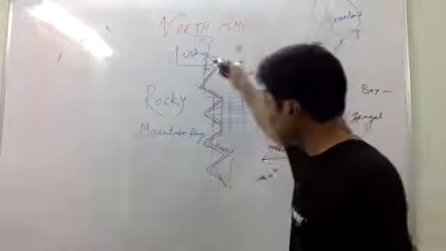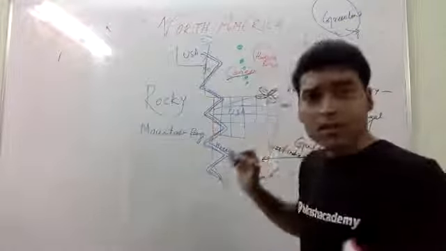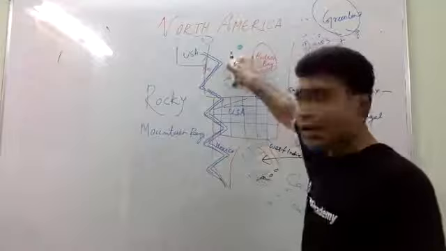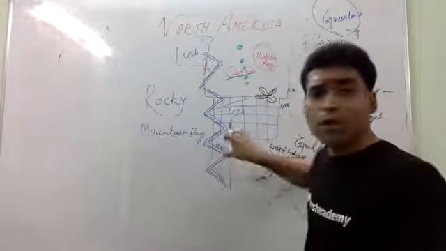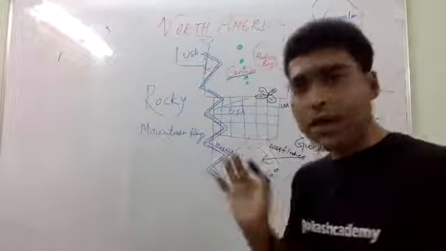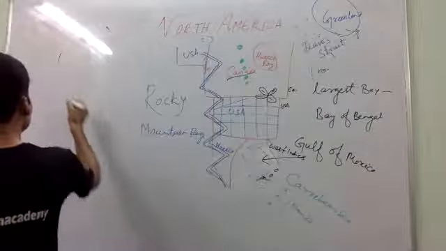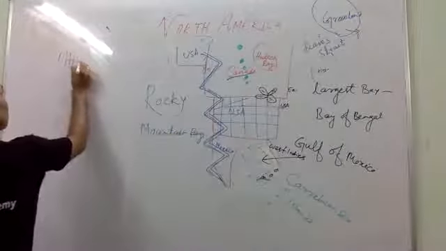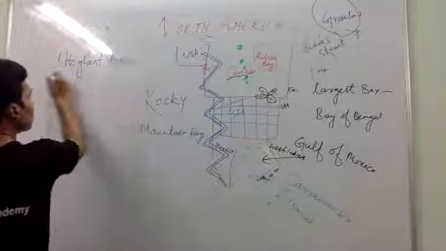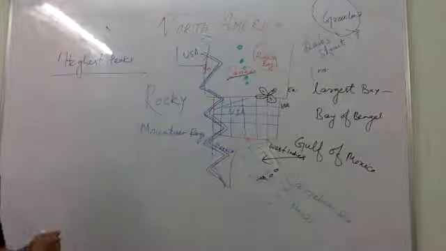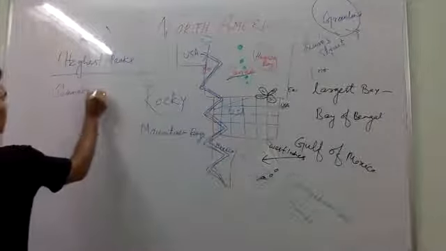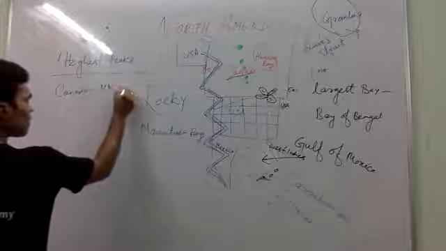And while studying the Rocky Mountains, always remember that in each country, Canada, USA and Mexico, you will find the highest peaks. So let's talk about the highest peaks. First of all, Canada's highest peak is Mount Logan.